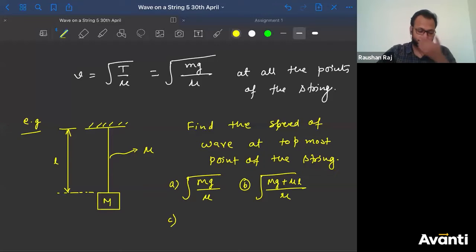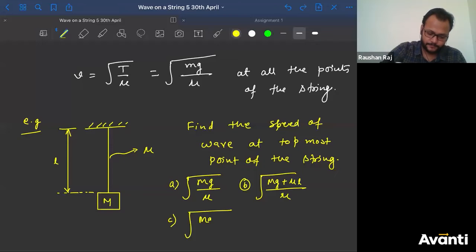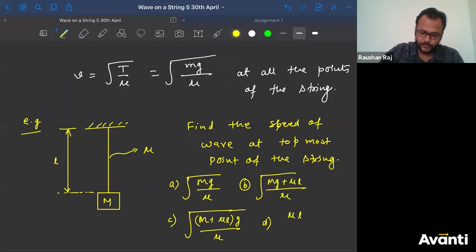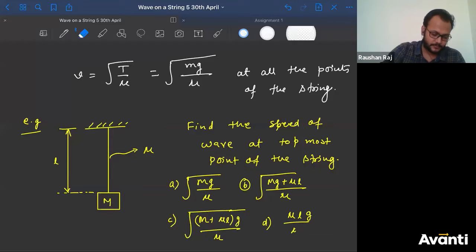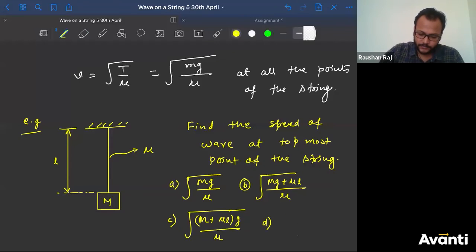Option C, square root of (m plus mu l) into g divided by mu. Option D, mu L g, sorry, let me change this. Yeah, square root of (m plus mu L) into g divided by mu.